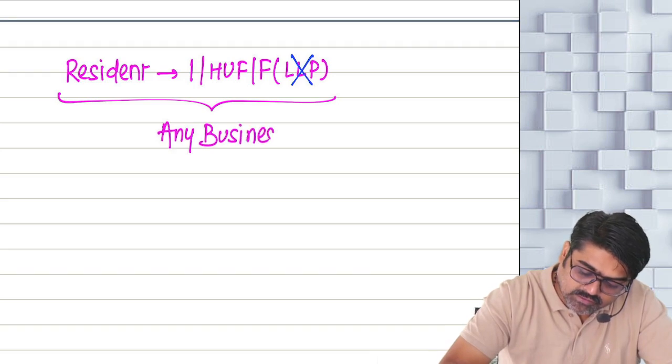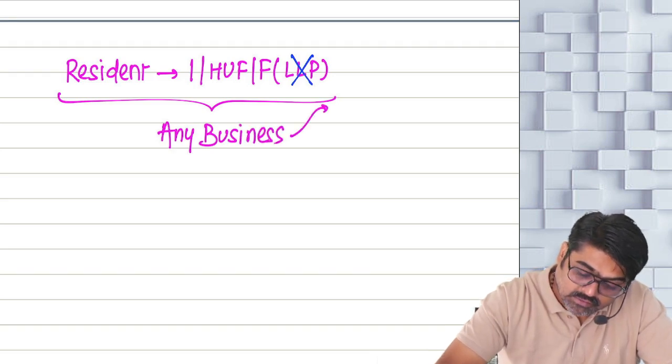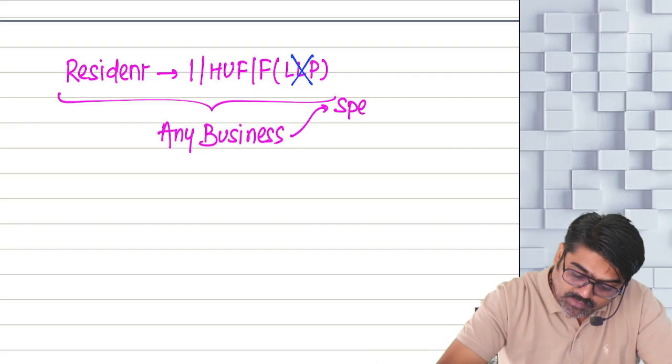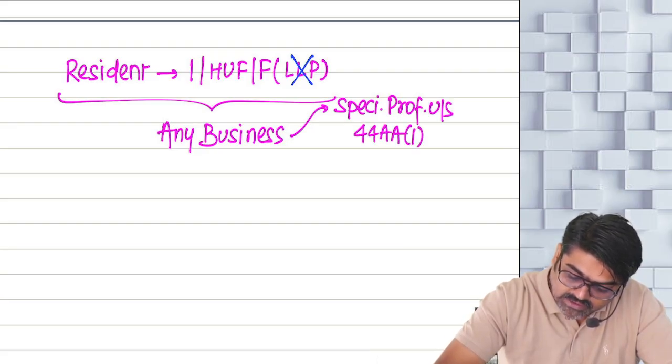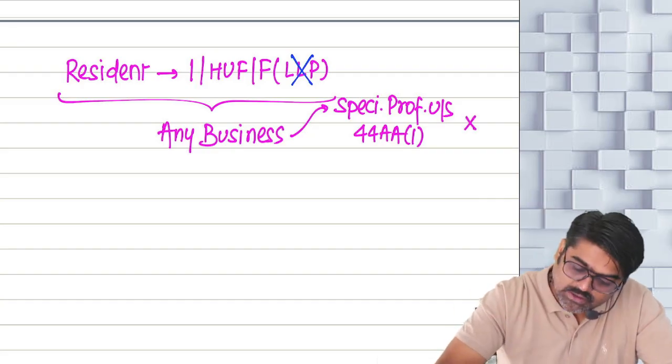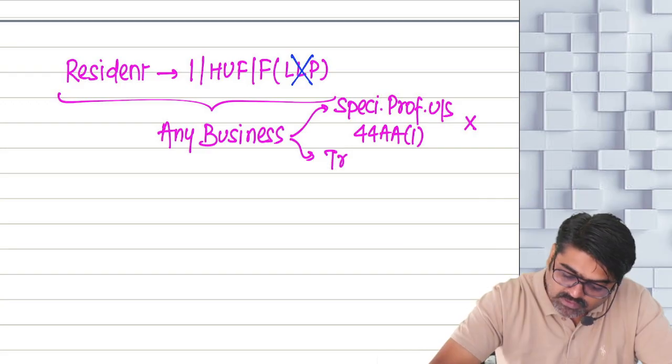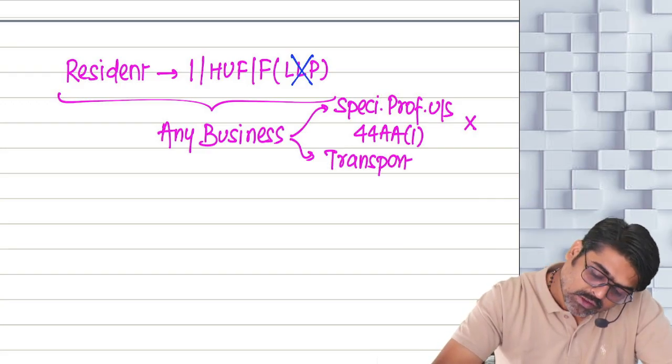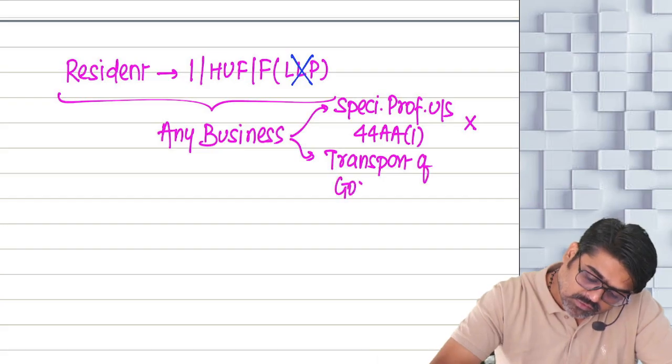Any business means we are talking about specified professions under section 44AA subsection 1, those 11 professions? No, we are not talking about those professions. Then are we talking about transport business, transport of goods?